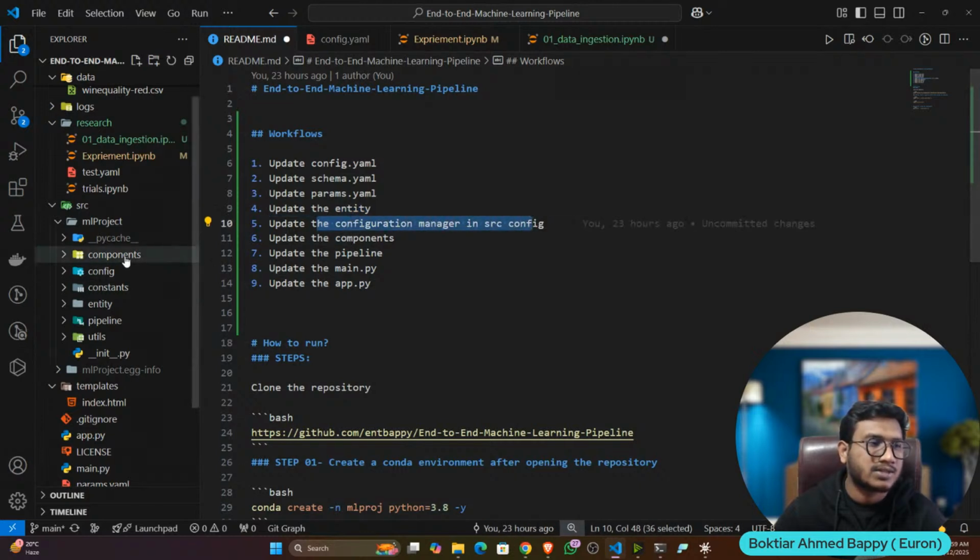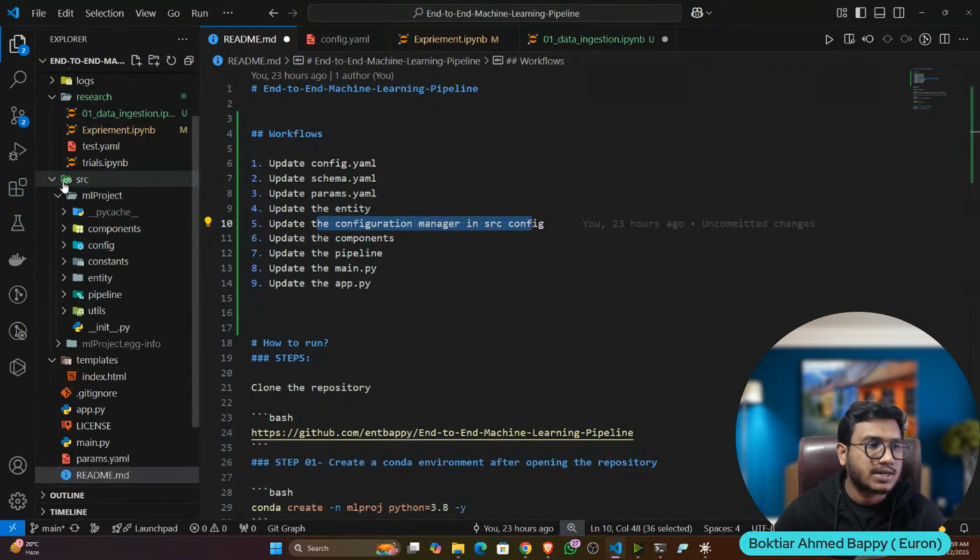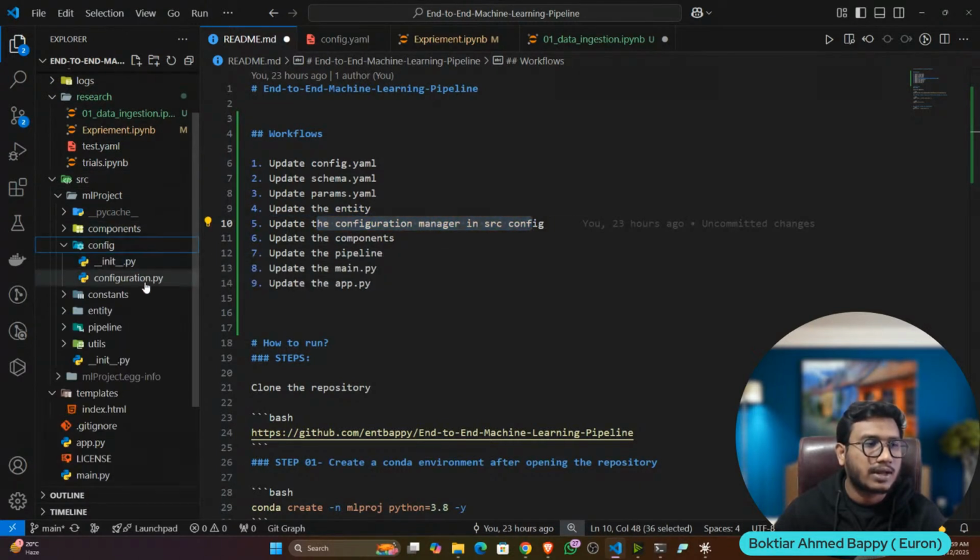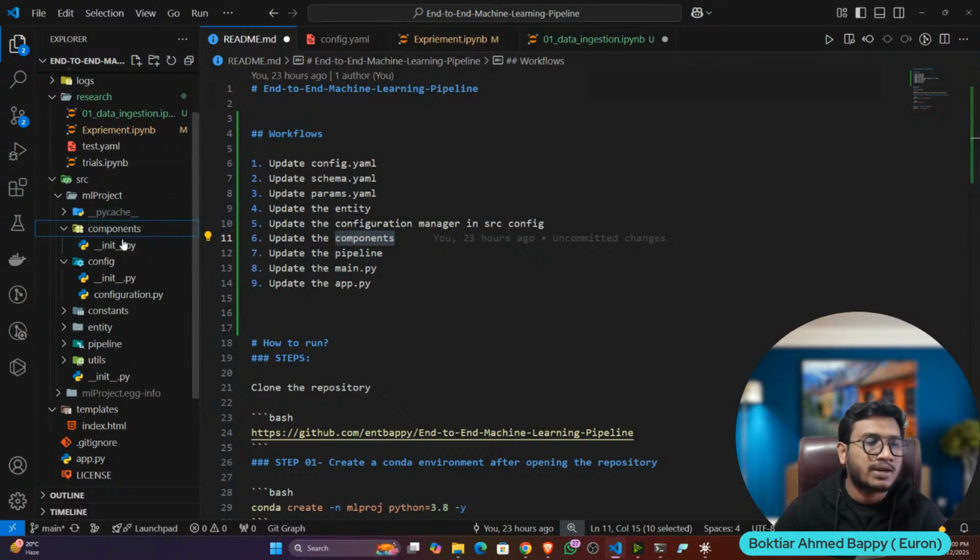Then the configuration manager in src config. Inside src, there is a config folder, and inside that we have configuration.py, which we have to write. This configuration will provide all the configuration variables. Let's say you want the data ingestion path, it will provide it. Say you want the data validation path, it will provide it. All the paths will be returned from the configuration. Then component, that means each component: data ingestion, data validation, model trainer, model pusher, and so on.